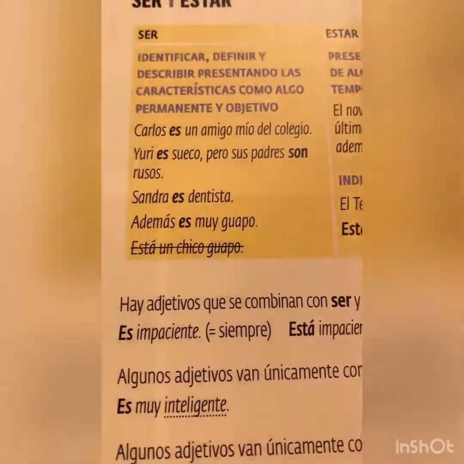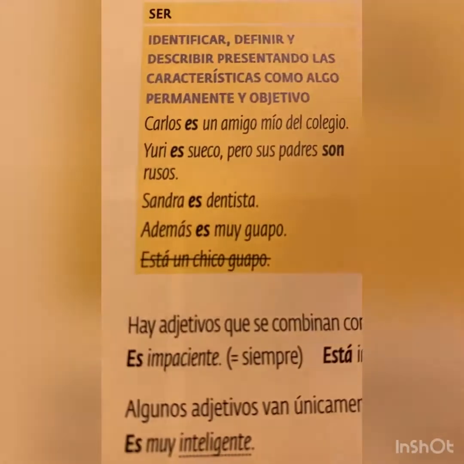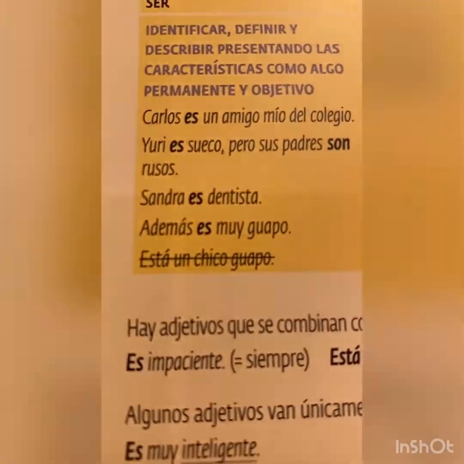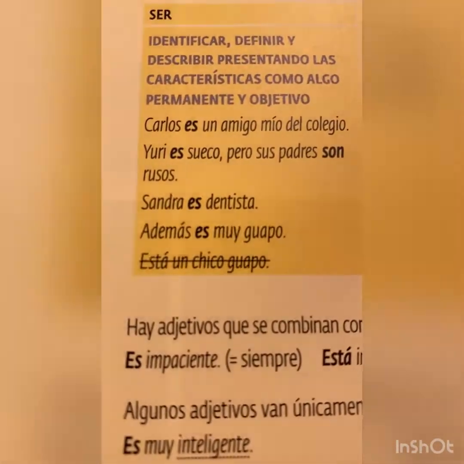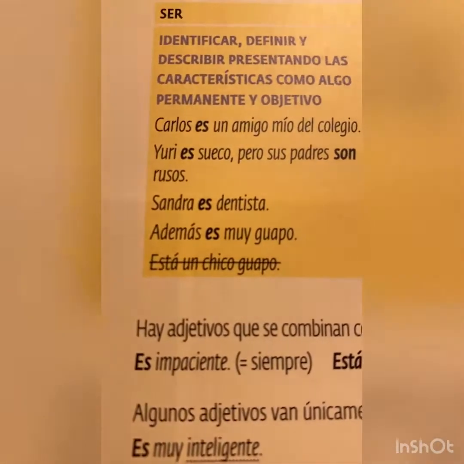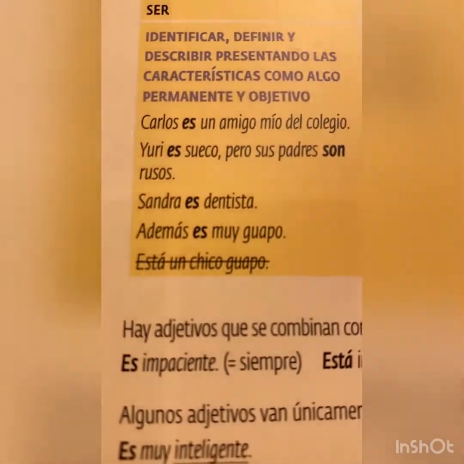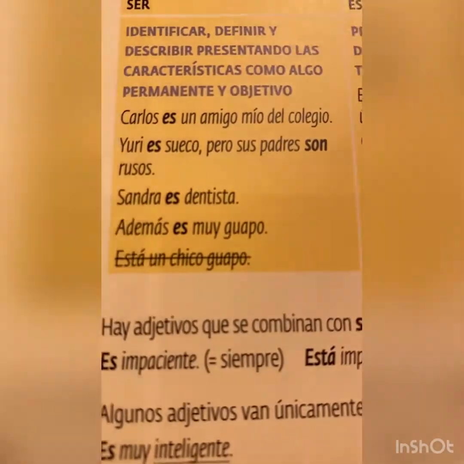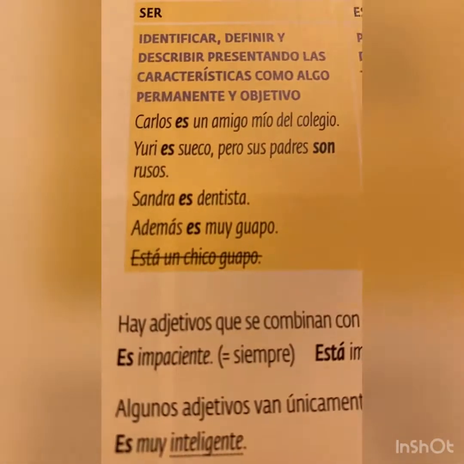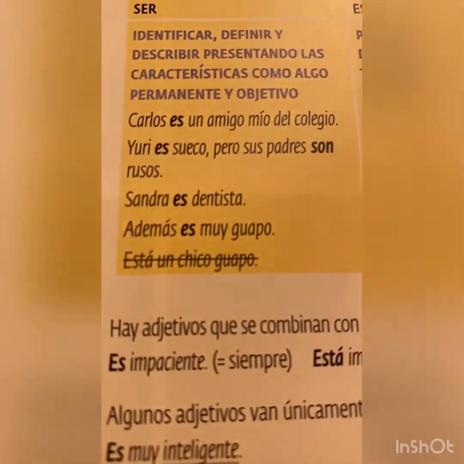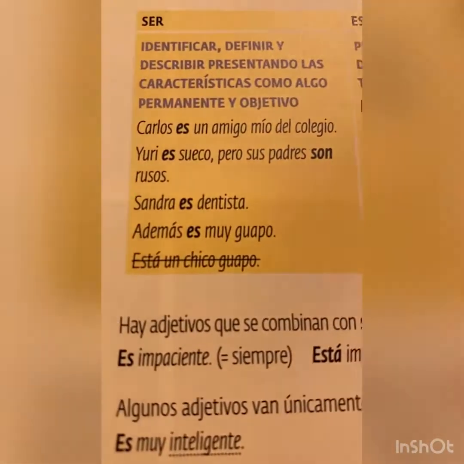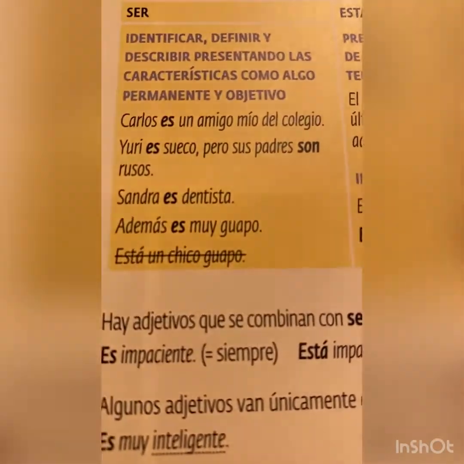Again, it's a characteristic about yourself or about someone else. You know, he is very handsome. We are presuming that he will always be handsome. And they are a few little things that we will use ser for in Spanish. So for professions, like a dentist, a teacher. For nationalities, like Swedish, Russian, Irish, English. For describing someone, he is very handsome. We use ser to describe someone, and to describe who they belong to us. So that is when we use ser.